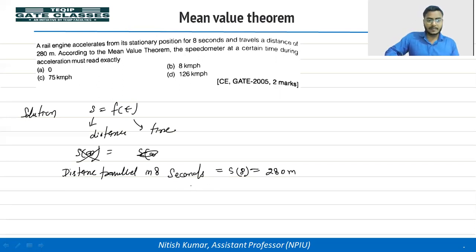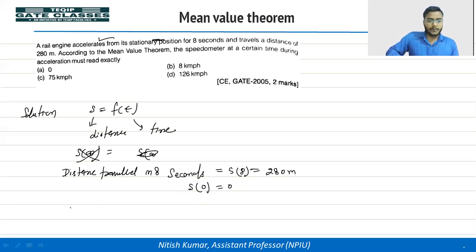And obviously the distance traveled in 0 seconds is 0, because it accelerates from the stationary position, meaning the initial distance traveled by that rail engine was 0. So S(0) is 0.